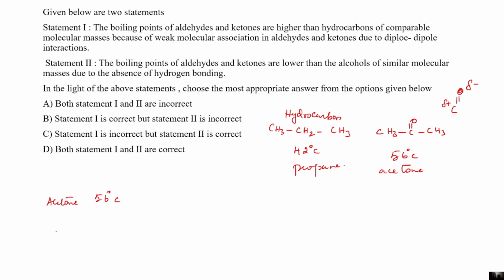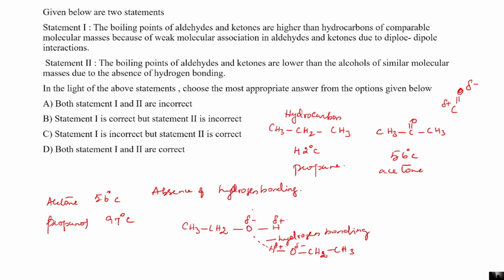And the corresponding molecular mass alcohol is propanol, n-propanol, with the boiling point 97 degrees Celsius. This is due to the hydrogen bonding in alcohol. Propanol has hydrogen bonding, but the absence of hydrogen bonding reduces the boiling point of aldehydes and ketones compared to the corresponding molecular mass alcohols. This is also true.